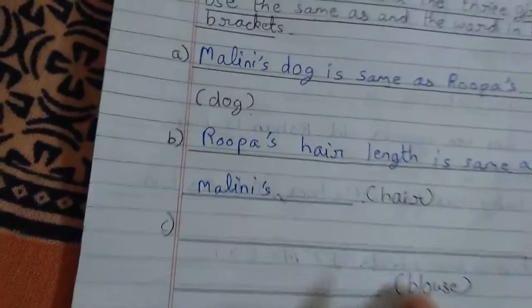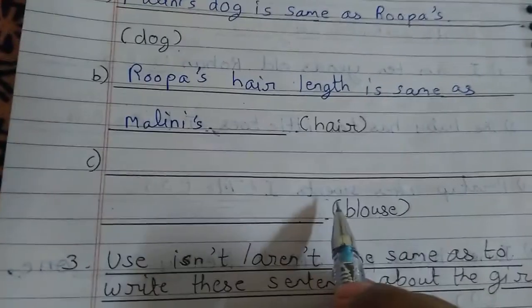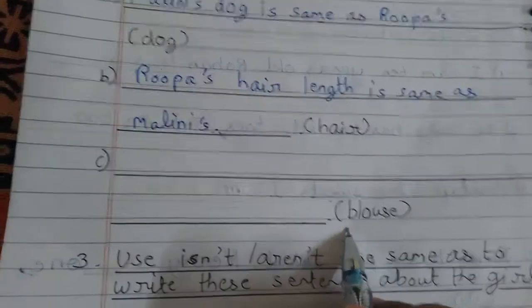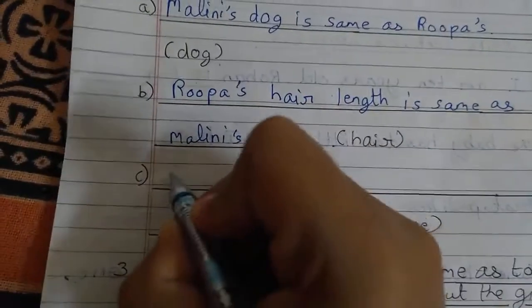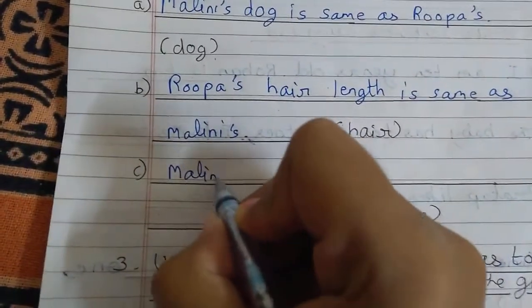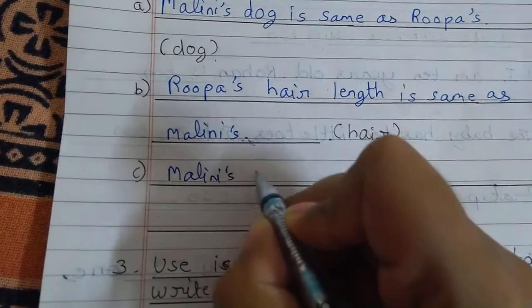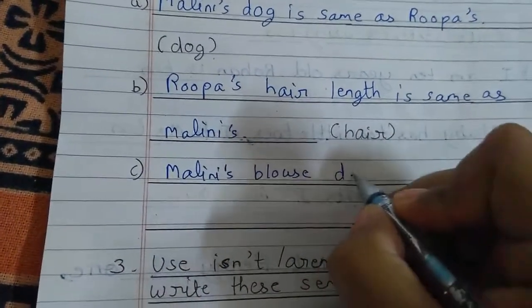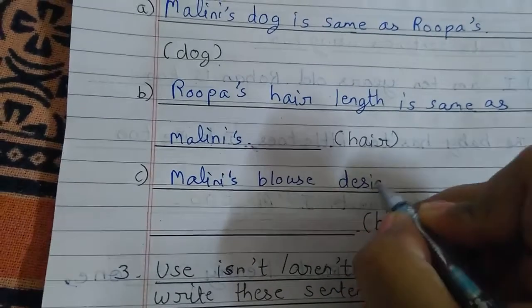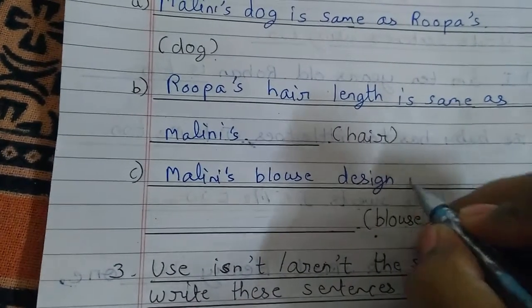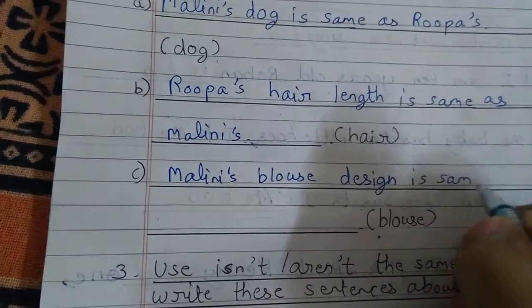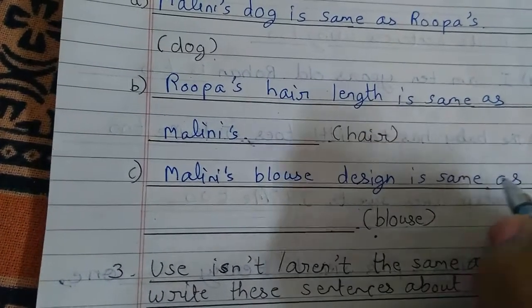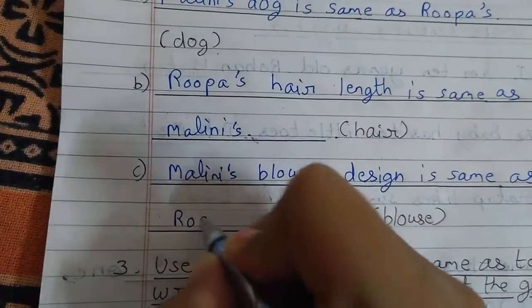Now, let us move to the third one. In the third one, the word given is blouse. So the third sentence will be: Malini's blouse design is same as Rupa's.